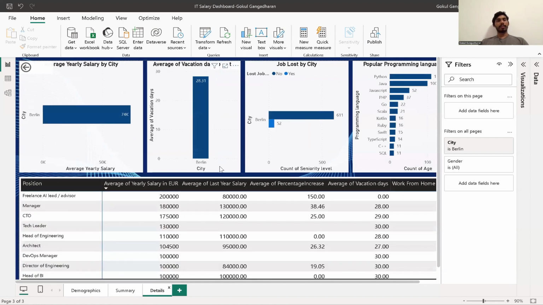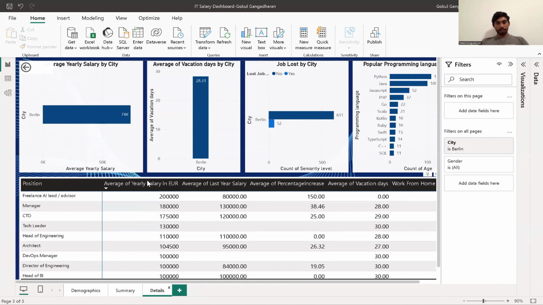Now moving on to the detailed page, Berlin has an average yearly salary of 74,000 euros, and people get around 28.31 vacation days a year on average. Around 5%, maybe less than 5% of people lost their jobs because of coronavirus in the city of Berlin, and mostly people use Python and Java in Berlin.